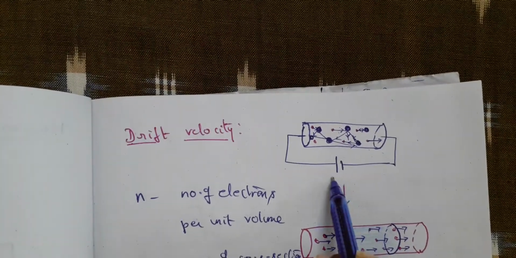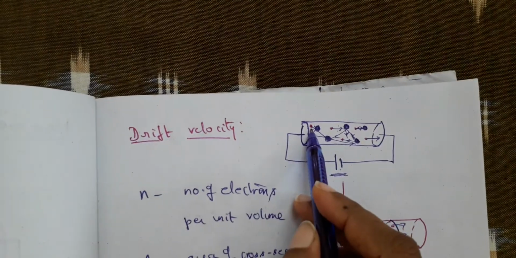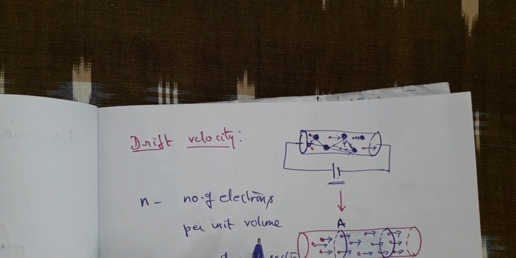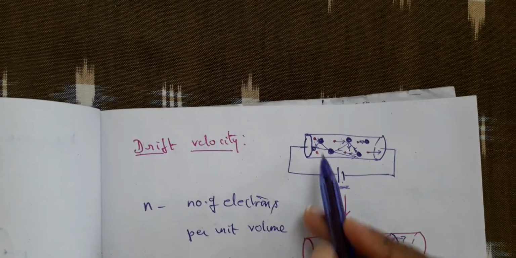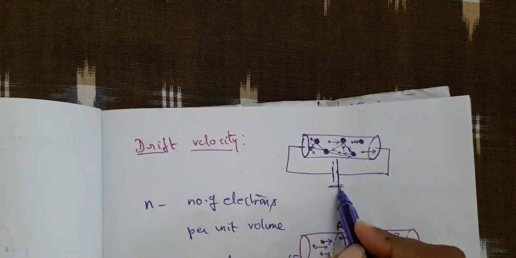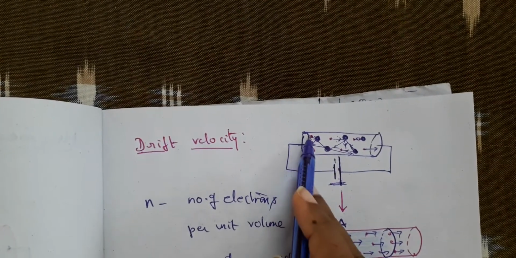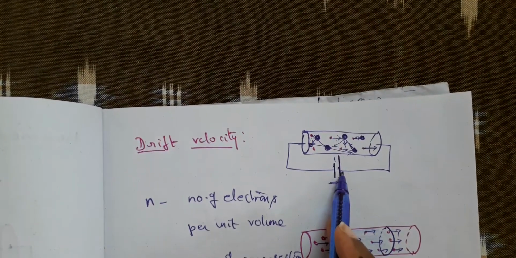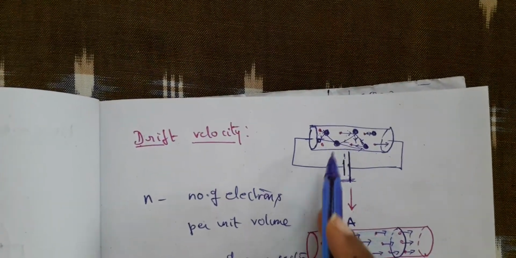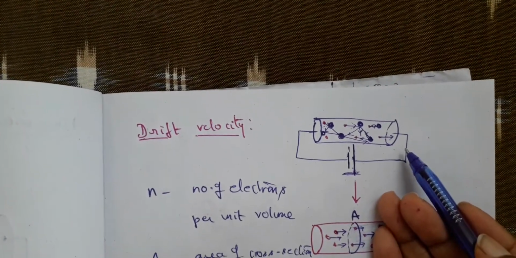But when there is a battery, the battery gives enough force to the electrons again to move in a specific direction. Let us suppose the electrons are moving like this; let me take this as the negative plate and this as the positive plate, then it will be easy for you to understand. The electron is getting repelled by the negative plate and attracted by the positive plate. Thus a net force is acting on the electron. So these electrons are again and again accelerated, and they are made to move in the conductor.